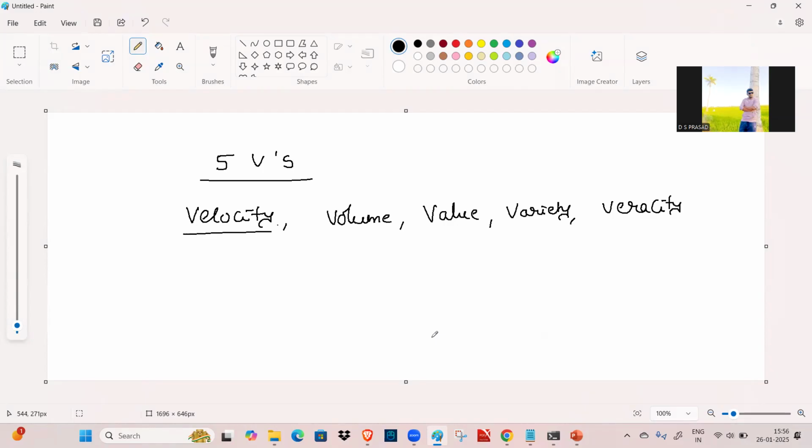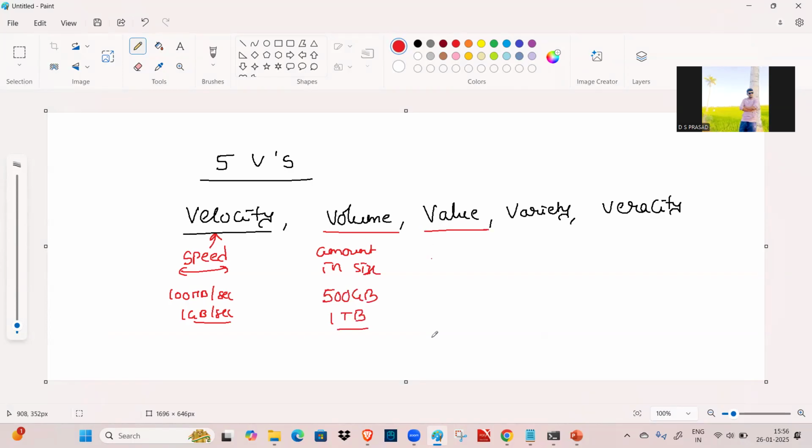Velocity means speed: at what speed, and how much data, are we generating? For example, 1000 MB per second or 1 GB per second. Volume means the amount in size, represented as 500 GB or 1 TB, the size of the data.